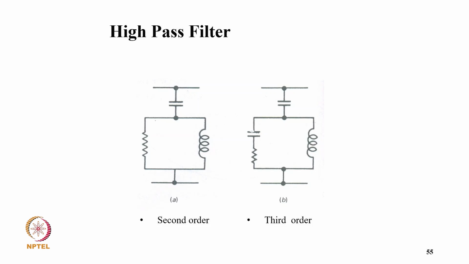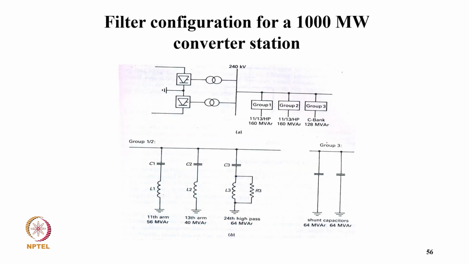So where you have an inductor, a capacitor in series with the parallel combination of inductor and resistor, and second tune and third tune is your capacitor in series with the capacitor, inductor and resistance in parallel with the inductor. And this is the filter configuration for 1000 megawatt converter station.